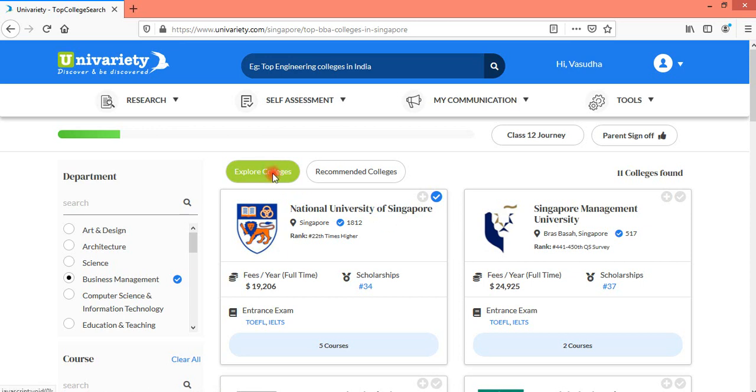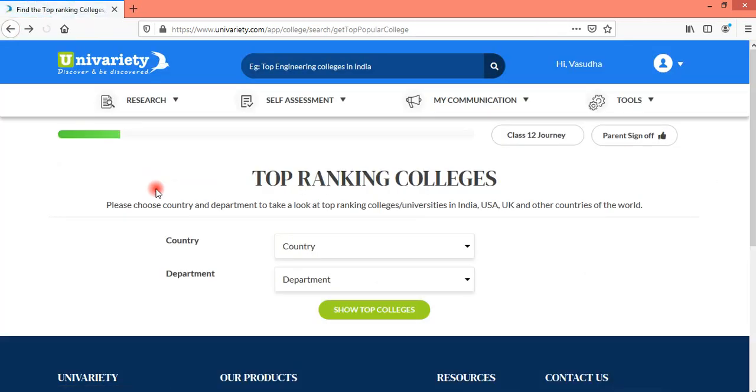So for example, I now want to select engineering colleges. Again, Explore Colleges would give me that range of selecting colleges, because even if the student has opted for business management, that does not mean that using the Explore Colleges tool, I cannot select engineering colleges here.